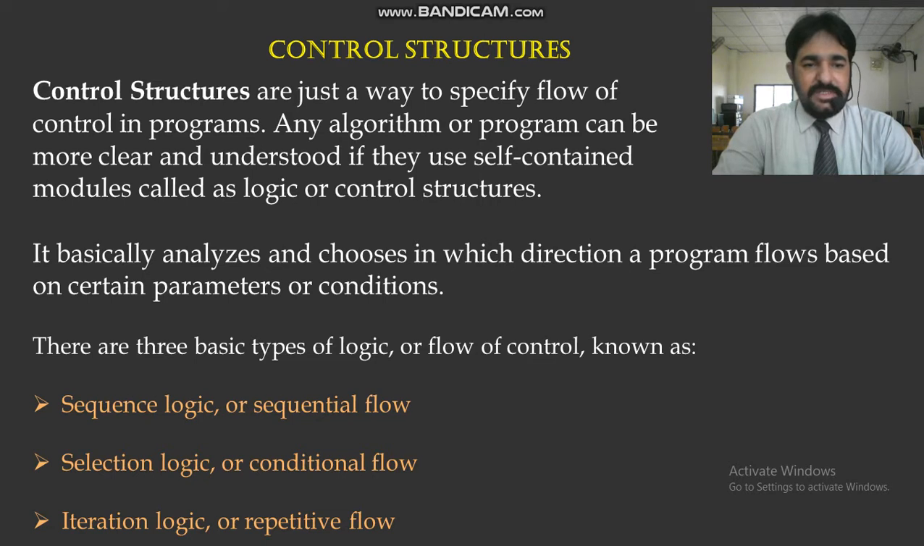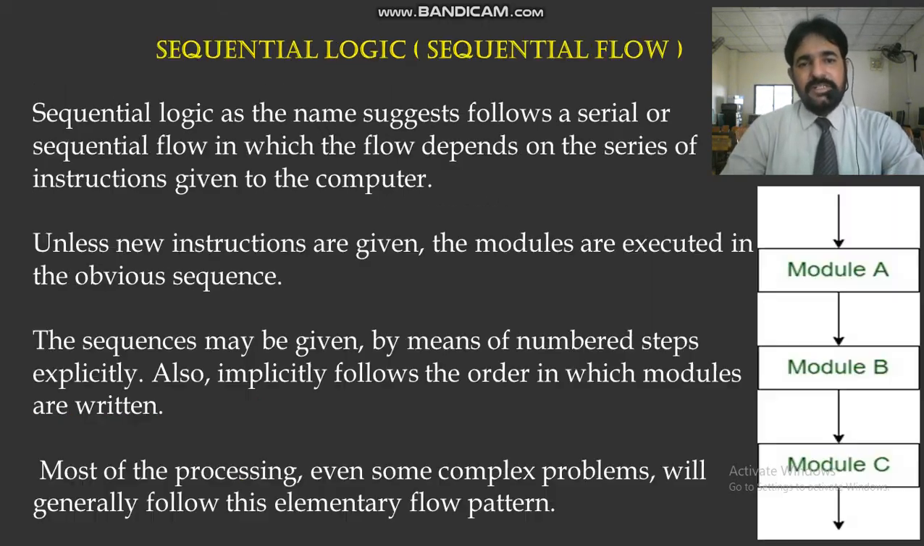So there are basically three control structures: sequence logic, known as sequential flow; second, selection logic, or conditional flow; and third, iteration logic, or repetitive flow. So let's see them one by one.